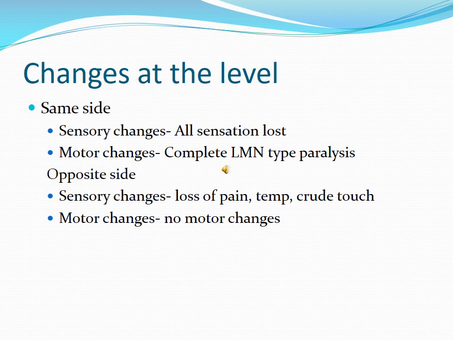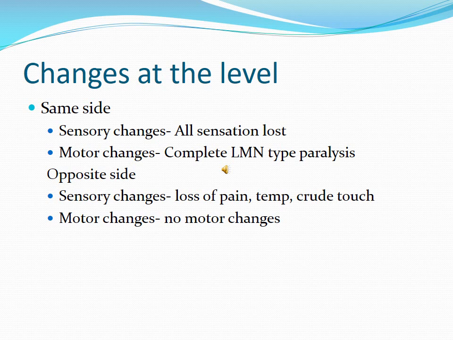Why? Because of complete damage to the posterior nerve root, posterior horn cells and some of the spinothalamic tracts which have crossed to the opposite side. So all the sensations will be lost. Posterior column tract, posterior nerve cells, nerve root, grey matter, all will be lost.